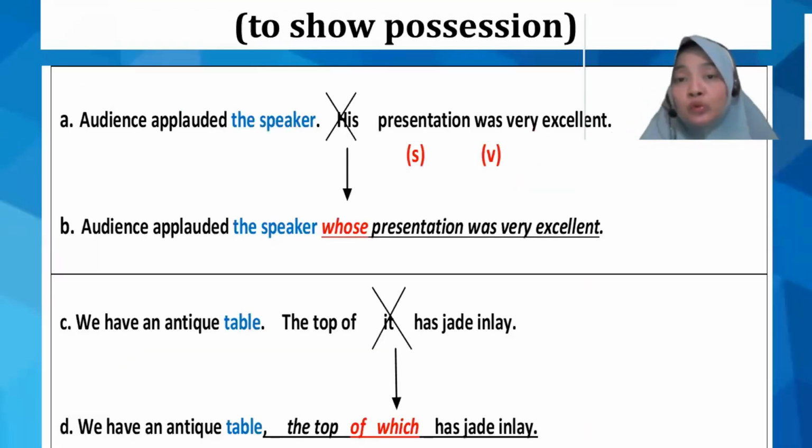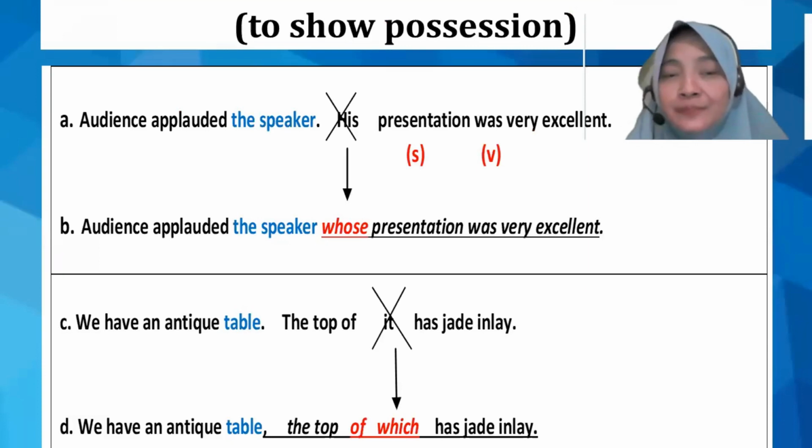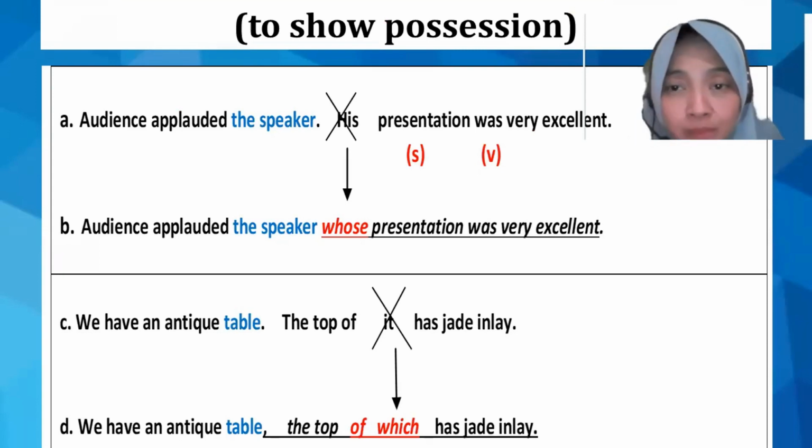What about whose and of which? We use whose to show possession, and of which. Now, let's see the example here. Audience applauded the speaker. His presentation was very excellent. Okay, so what have you got here?